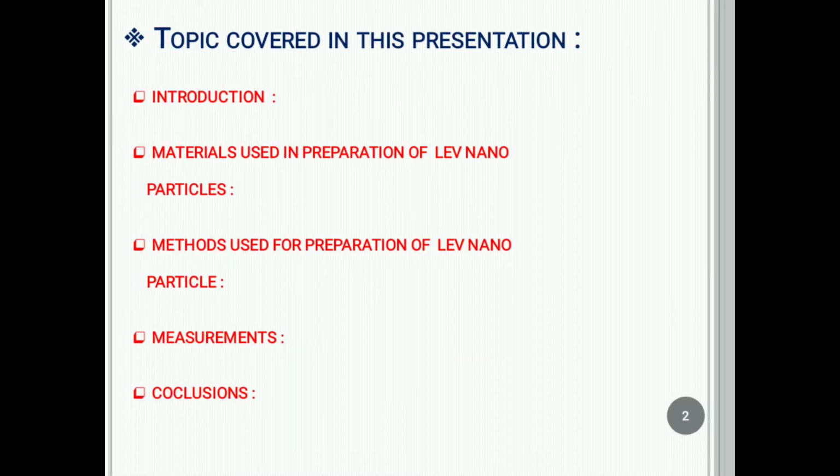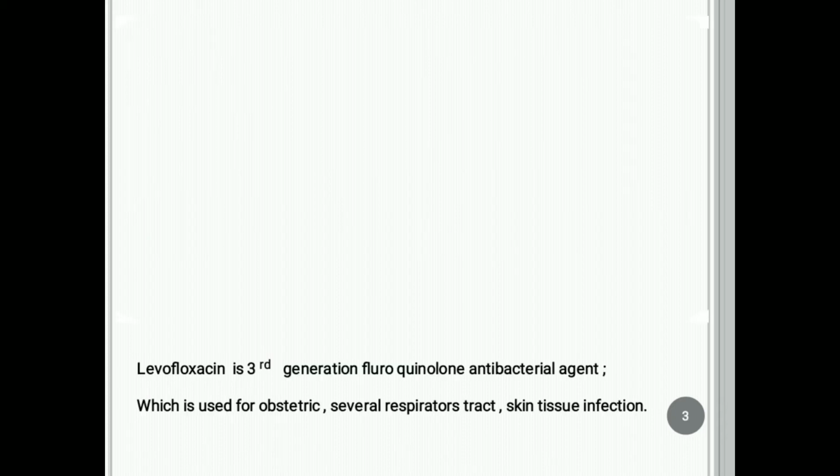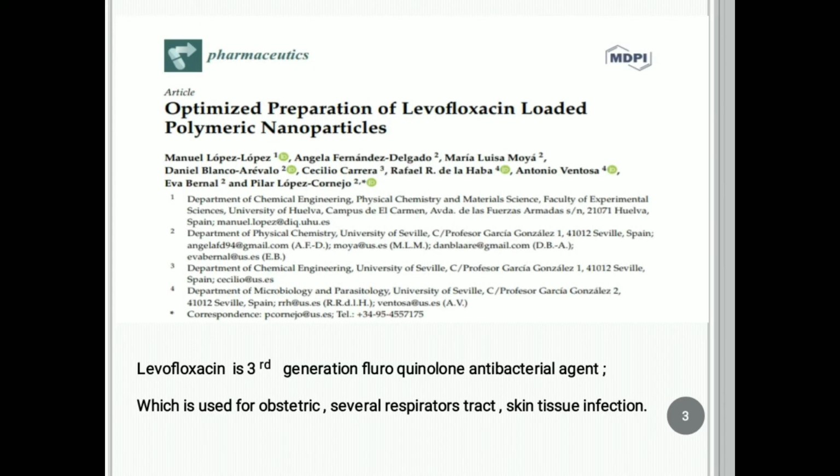Topics covered in this presentation are introduction, materials used in the preparation of levofloxacin nanoparticles, methods used for the preparation of levofloxacin nanoparticles, measurement of levofloxacin nanoparticles, and conclusion. Here is a view of the research paper. Levofloxacin is a third generation fluoroquinolone antibacterial agent which is used for obstetric, several respiratory tract and skin tissue infections.